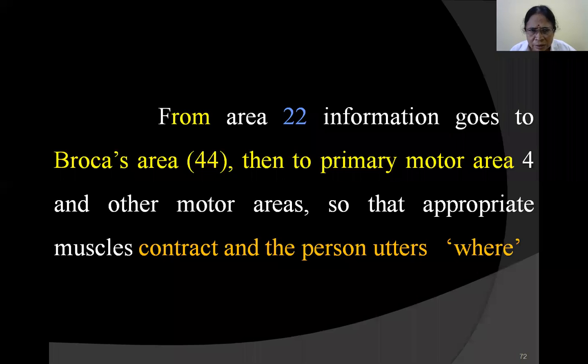From there, the signals have gone to area 44, and from there to motor area 4 and the adjoining motor areas. Then the concerned muscles contract and the person answers back. In a nutshell, this is how we answer somebody's question.